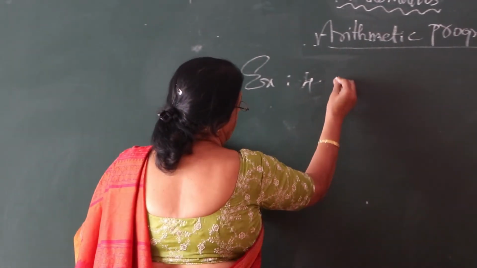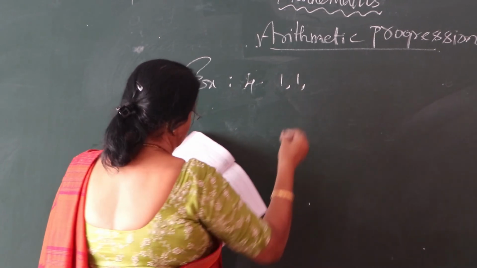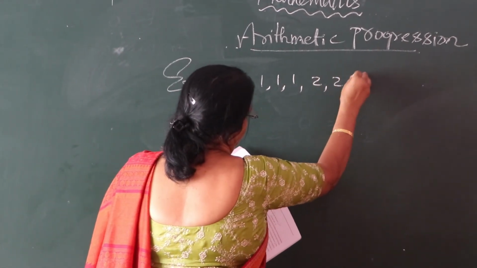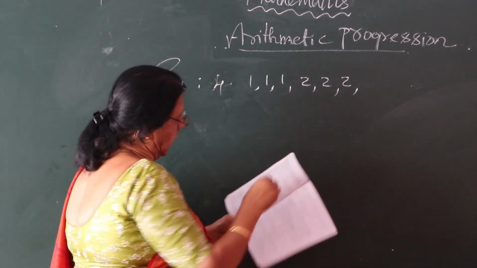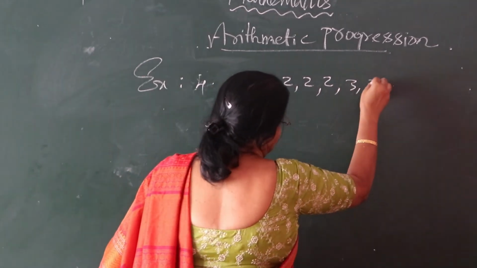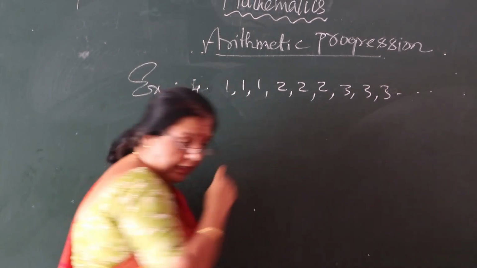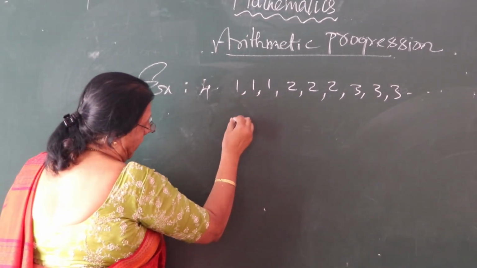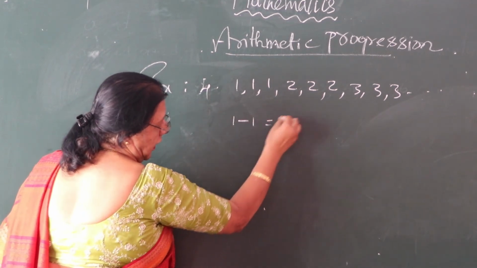See here, last example: 1, 1, 2, 2, 3. Let us see, we'll check this one. A2 minus A1, 1 minus 1 is equal to 0.